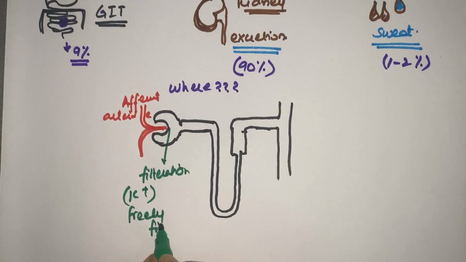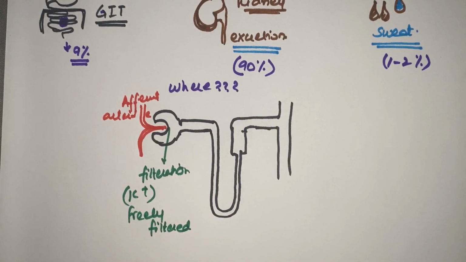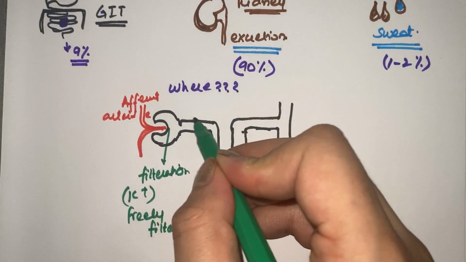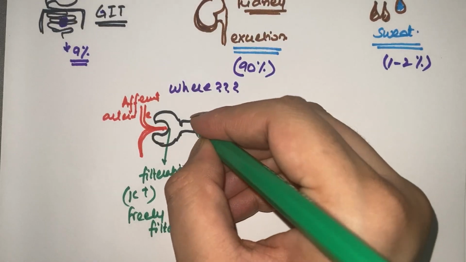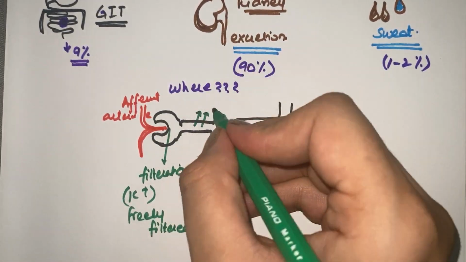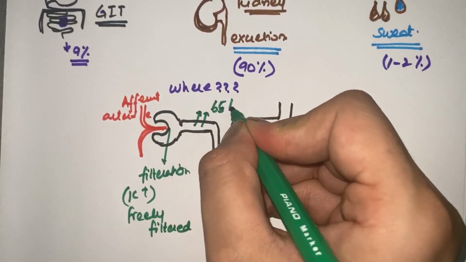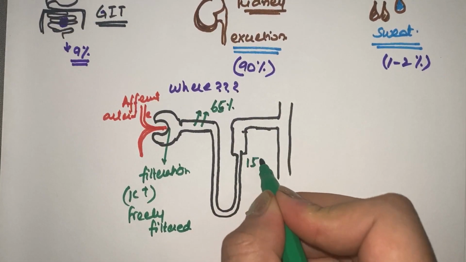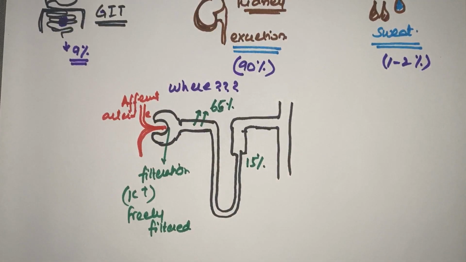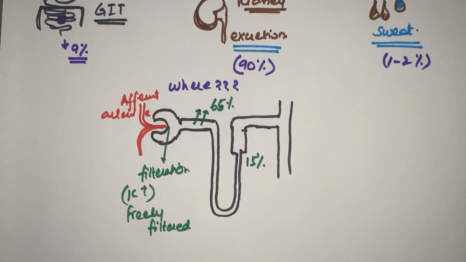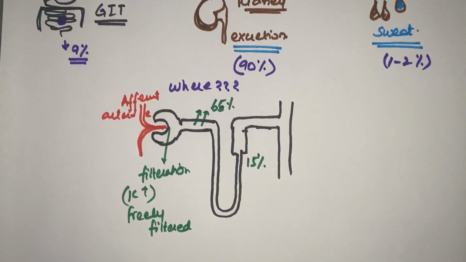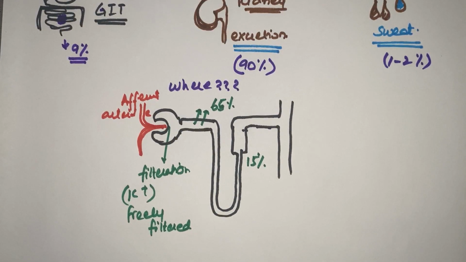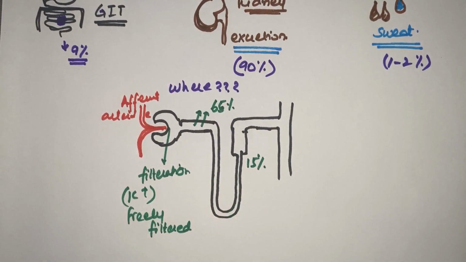So almost all that is coming is filtered here. Fine. Now in this proximal convoluted tubule, 65% of the potassium is reabsorbed back into the blood. In this thick ascending limb of loop of Henle, the remaining 15% is absorbed back into the blood. Now these absorptions normally occur whatever the blood will come there; these potassium ions will be freely filtered, 65% absorbed here, 15% absorbed here.